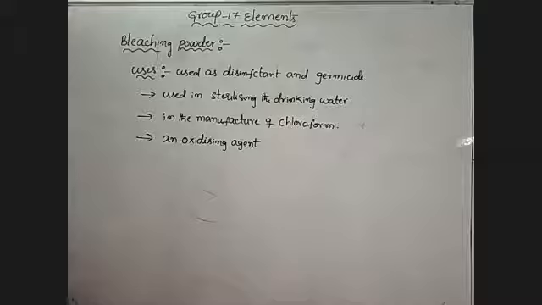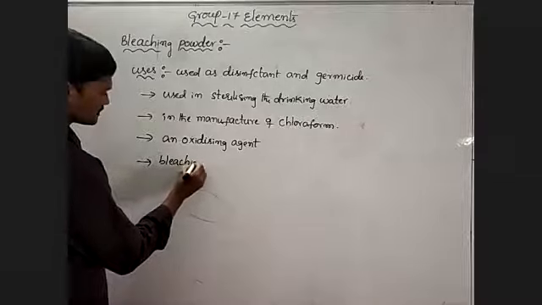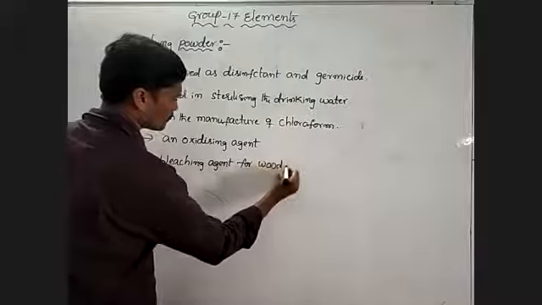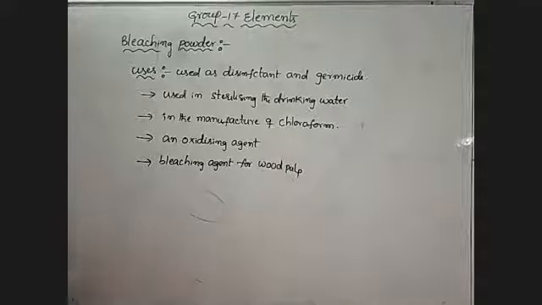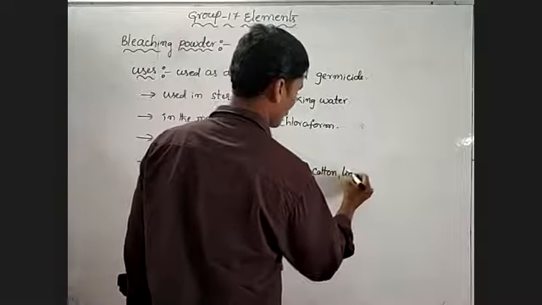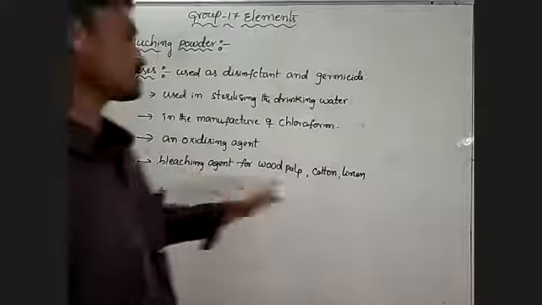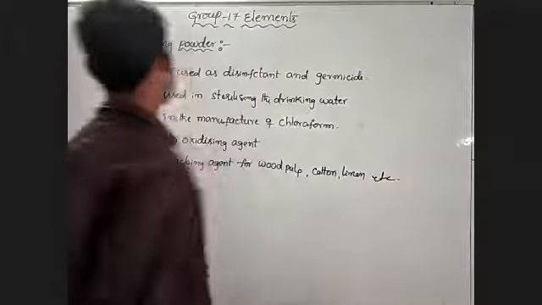In many industries, it is mainly used as a bleaching agent for wood pulp in the paper industry, and for cotton and linen in the textile industry. These are uses of bleaching powder.